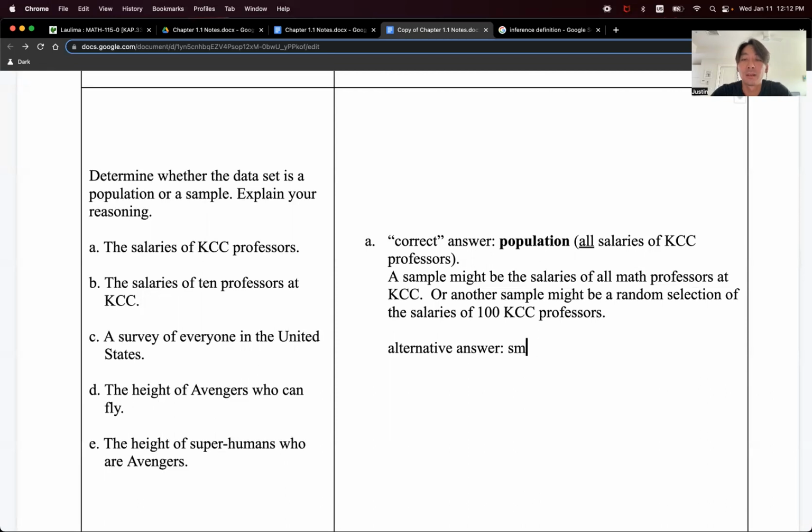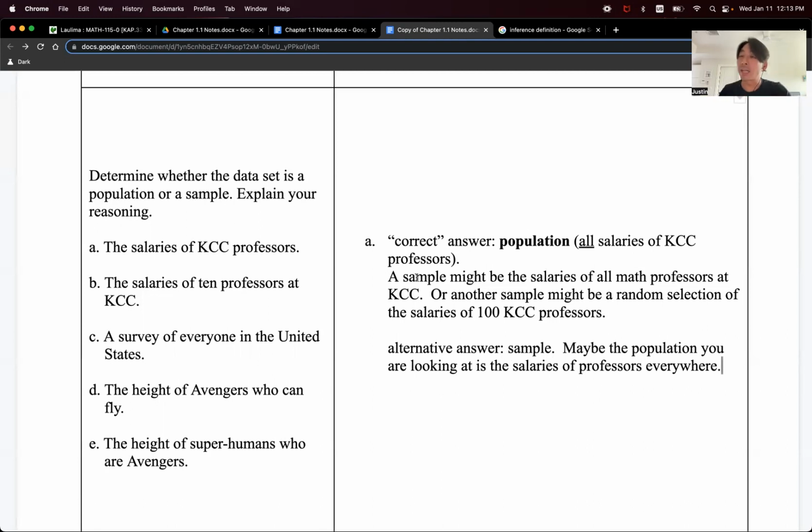Why? Well, because what could a population be? Maybe the population you're looking at is the salaries of professors everywhere. So all professors in the entire world, right? So then salaries of KCC professors would only be a sample.